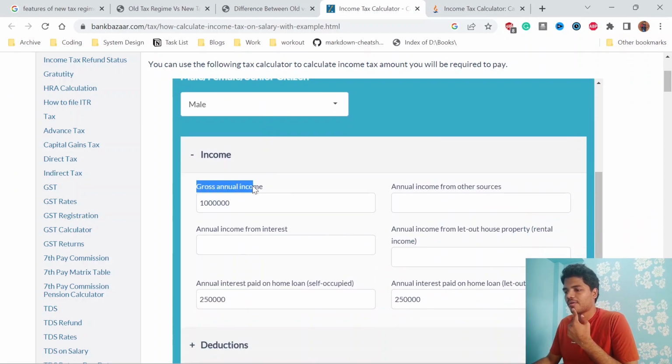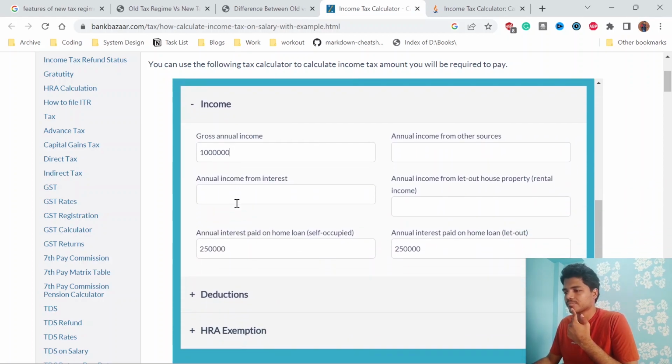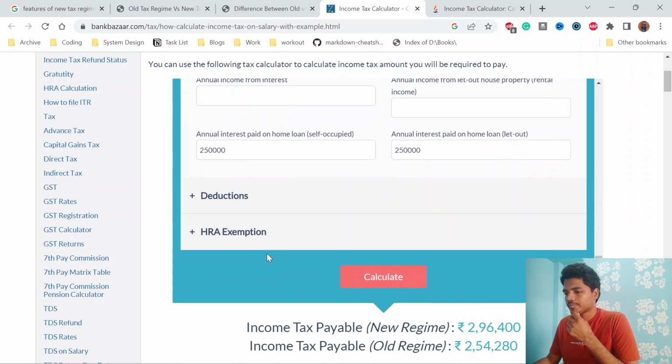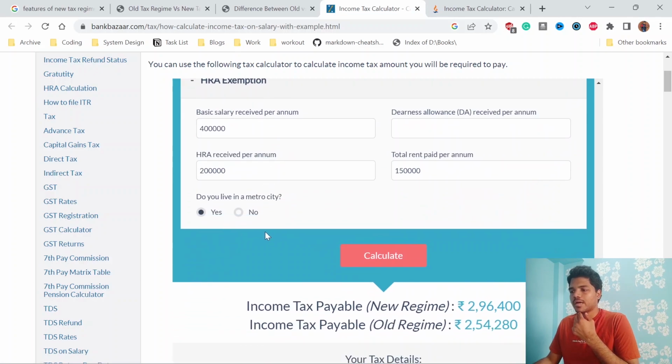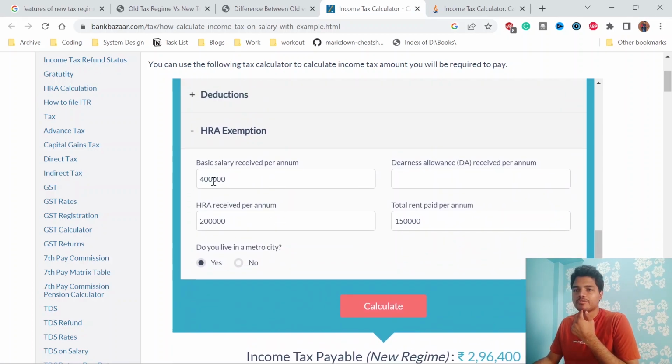For example, I have a gross annual income of 10 lakhs, and let's say I was paying interest of about 2,50,000. Let's say I have deductions under 80C, like LIC or PF, of 1,50,000, and medical insurance of 50,000, and my HRA exemptions. So let's say your gross is 10 lakhs. From the 10 lakhs you got a base pay of 4 lakhs.